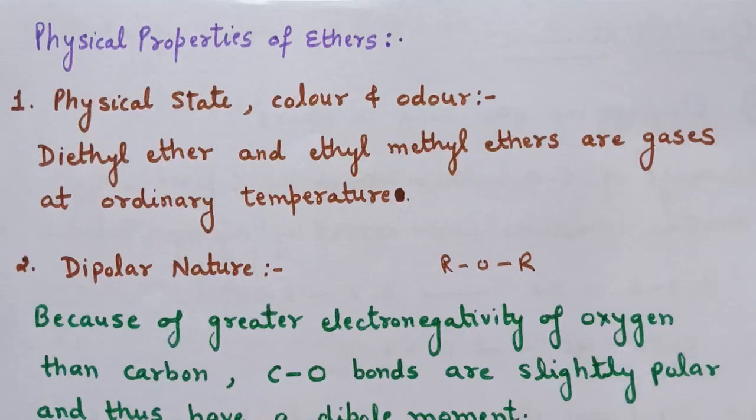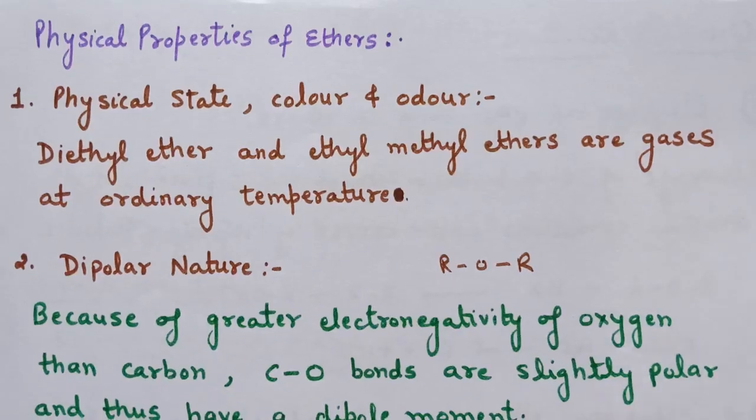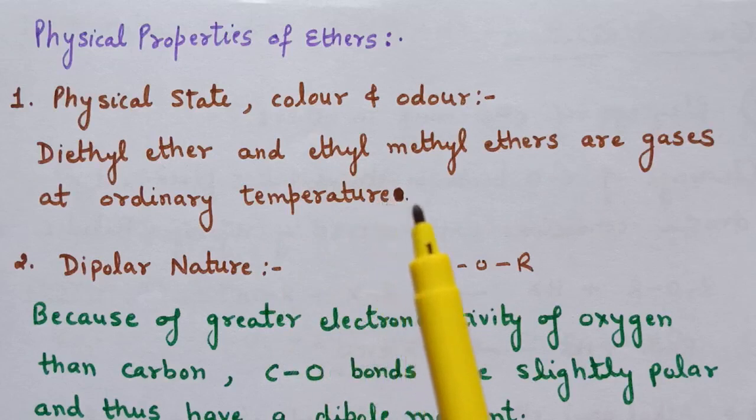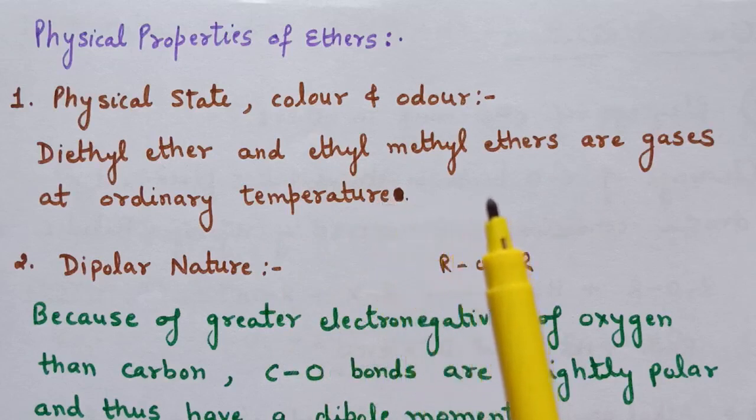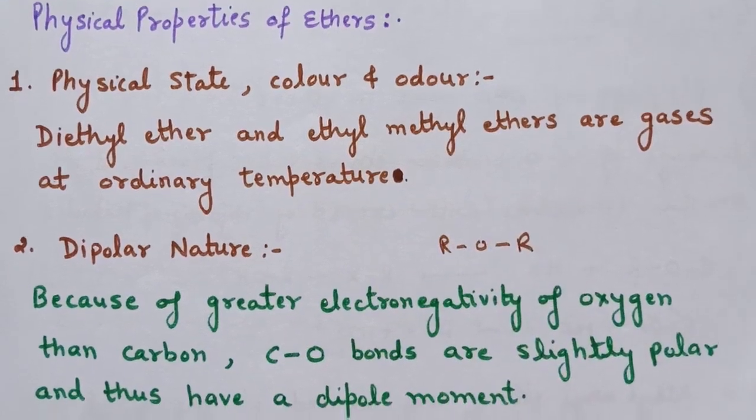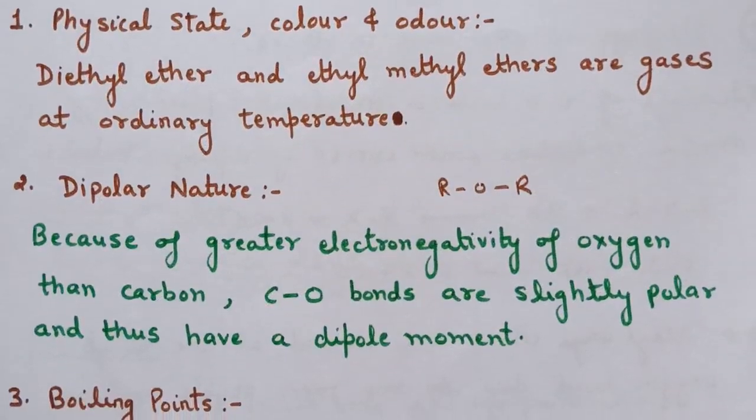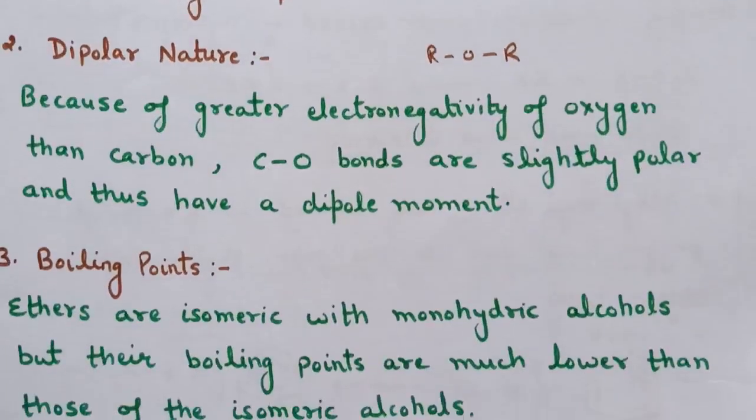Physical properties of ethers. First is physical state. Diethyl ether and ethyl methyl ether are gases at ordinary temperature, whereas higher homologous members are liquids and they have a characteristic ether smell. Second is dipolar nature. Because of greater electronegativity of oxygen than carbon, the carbon-oxygen bonds in ethers are slightly polar and thus they have a dipole moment. Third is boiling points.